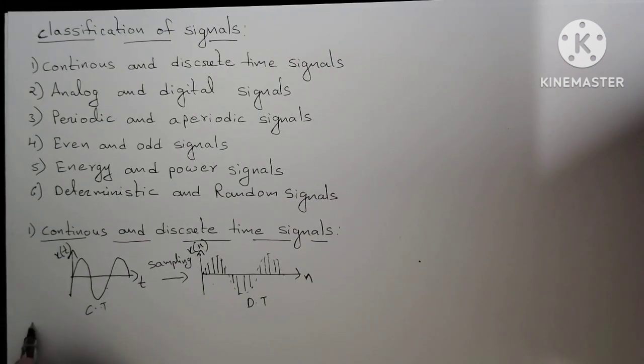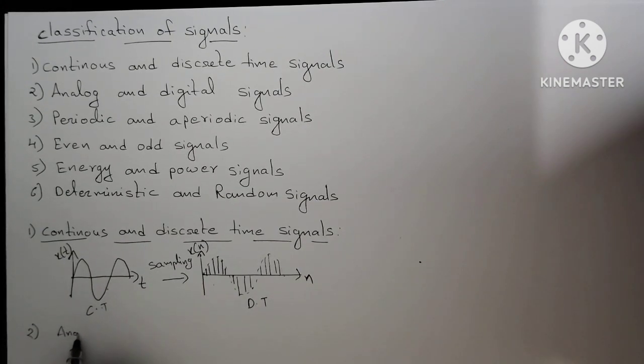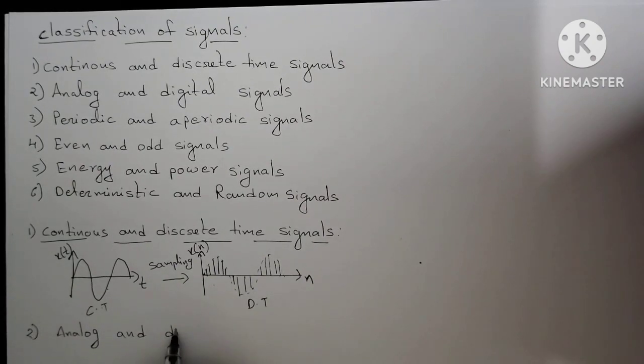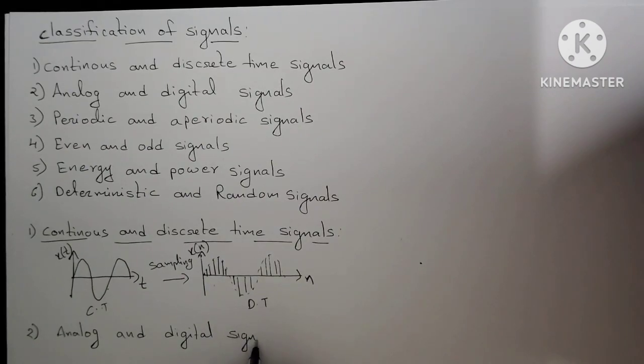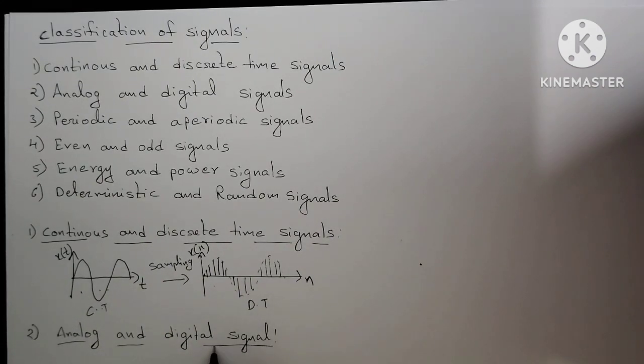What is the second type of signal? Here it is analog and digital signals. The analog signal is this one, which we call a continuous time signal. Both are the same. But the digital signal is not a discrete signal. If we convert from analog to discrete, we are applying the sampling technique.